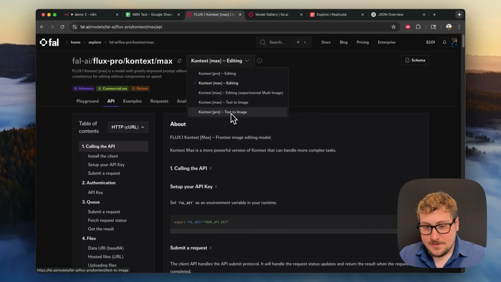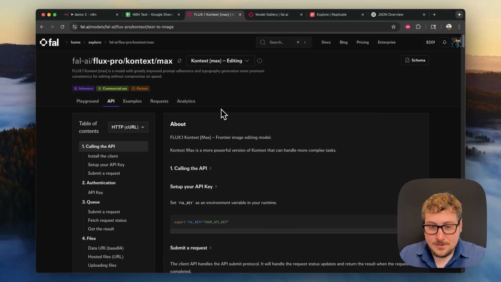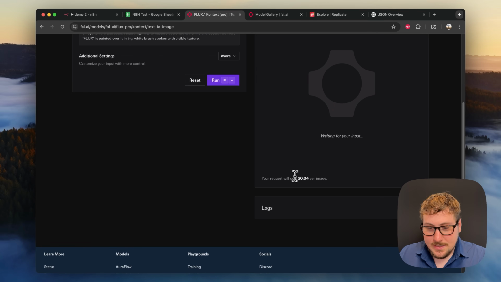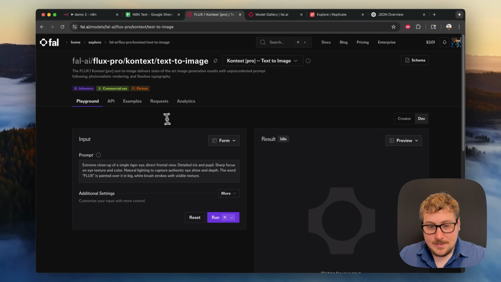So Pro, I believe, is the cheaper one, Max is more expensive. These are text to images versus editing, meaning these ones you actually give it images as a source. So for now, we're going to want to do text to image, and the Pro, I believe, is the cheaper model. Let's see. Yeah, this one is only 4 cents, as you can see here.